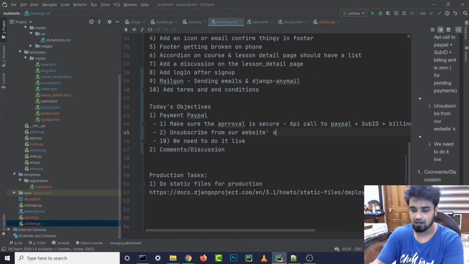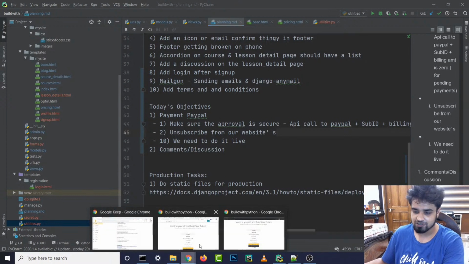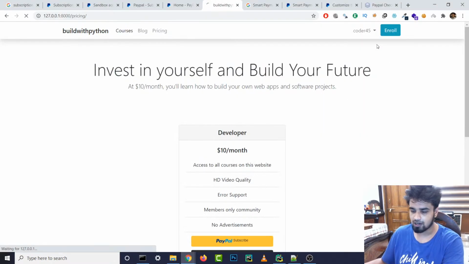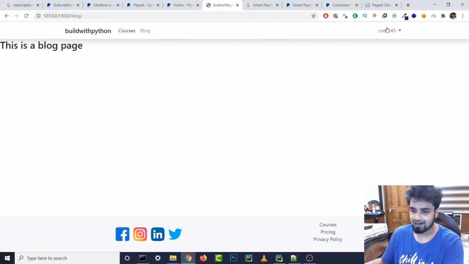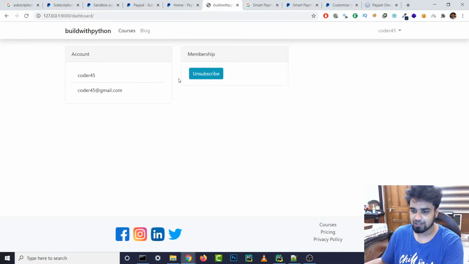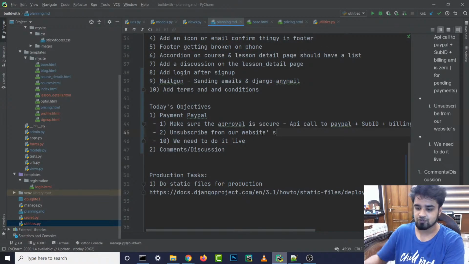For example, we have an unsubscribe button over here in our accounts page. If he enrolls, so for example, if we go to blog, then it will automatically enroll him. This is just for testing, by the way, guys, and an unsubscribe button will come over here. But what happens when the user clicks on unsubscribe? First of all, it's going to change something inside a database. And secondly, it's also going to remove the $10 per month that we are taking from PayPal. So it needs to do two things.